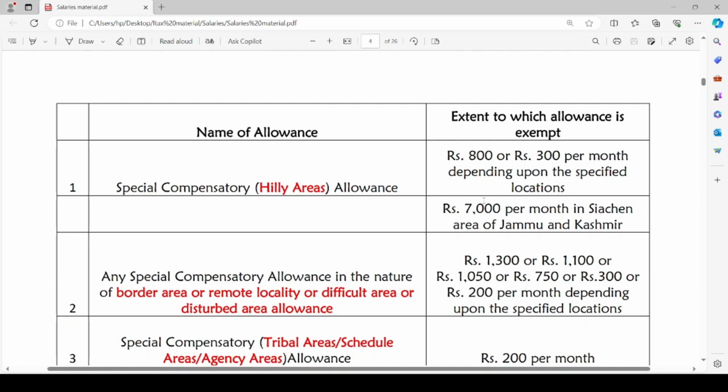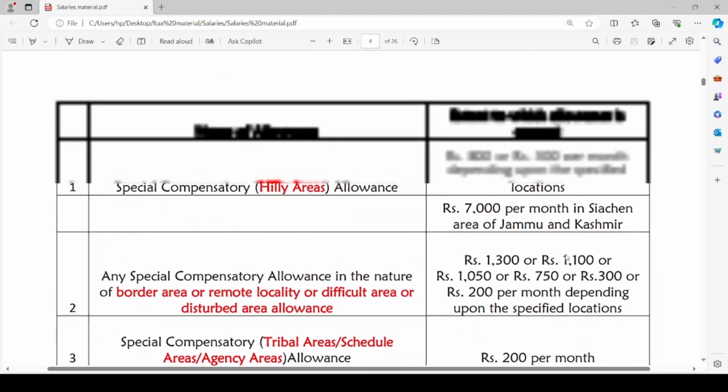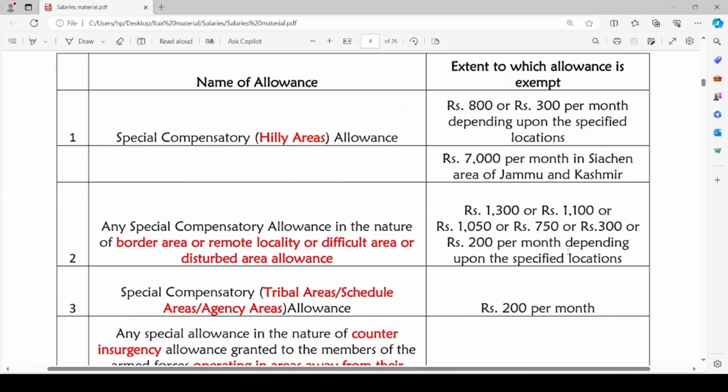There are threshold limits for each allowance given here, and if the allowance received by the employee is exceeding these threshold limits, then such excess amount will be taxable. It is not exempt. So, till what extent are these allowances exempt? Let us see.